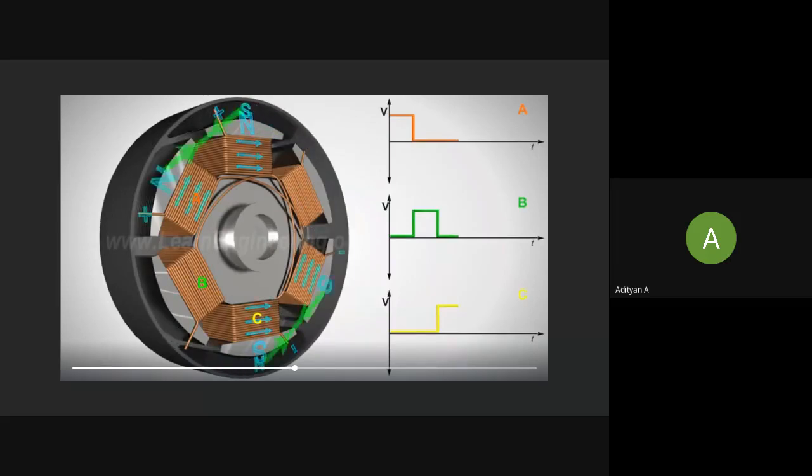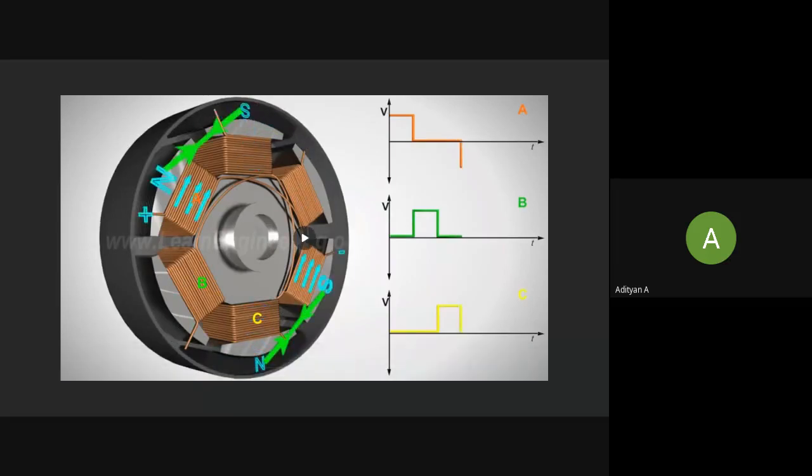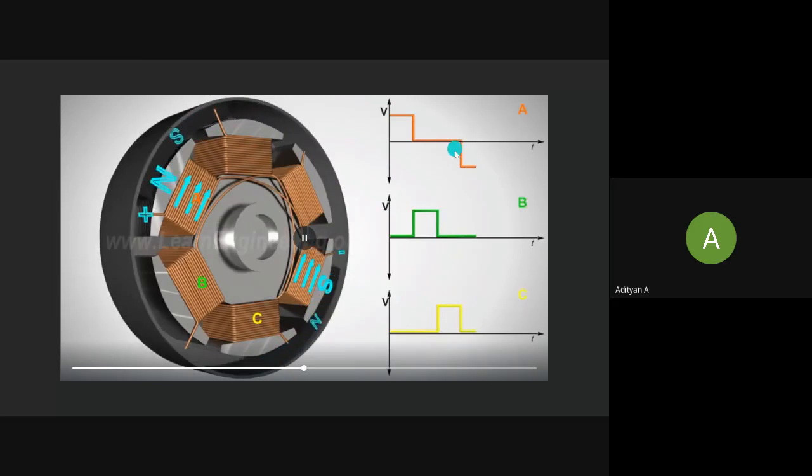Once it reaches coil B, what happens? The polarity of coil A is reversed, which means potential goes to negative. So here you can see negative potential. And then as soon as it becomes 0, we have B entering negative potential. Soon after, we have coil C also entering negative potential.